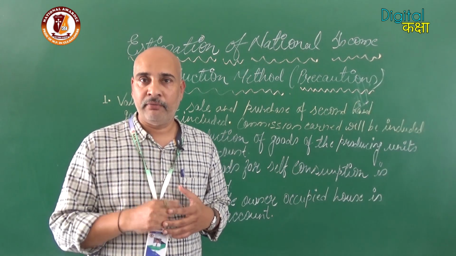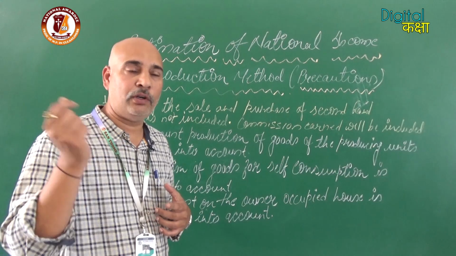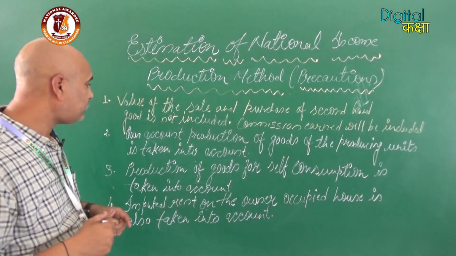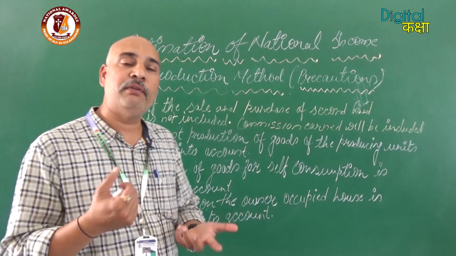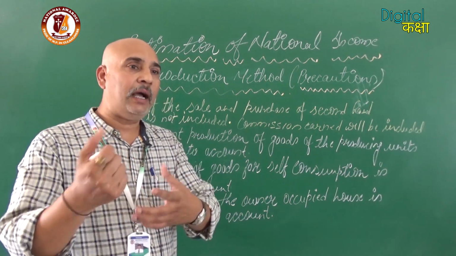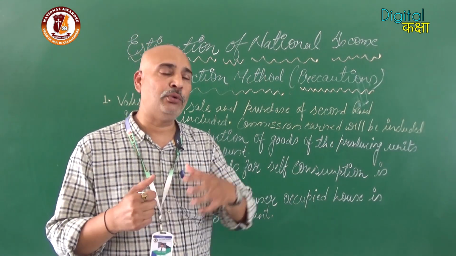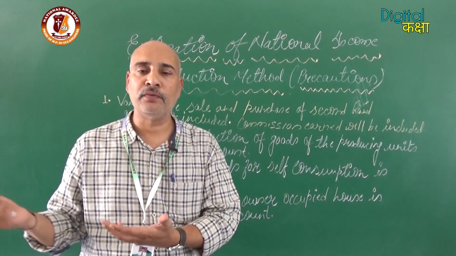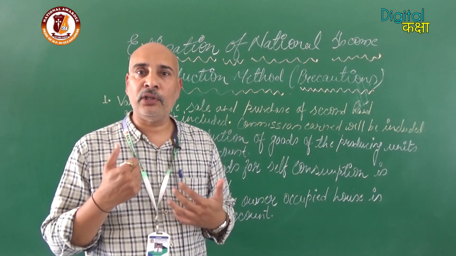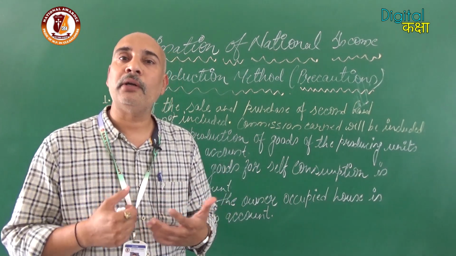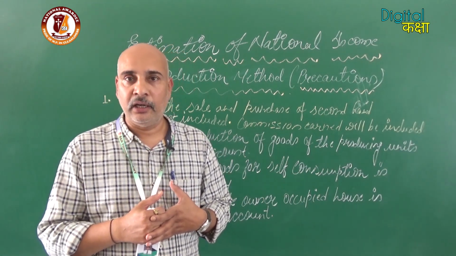So, first point, final goods will be added. Second, sale of second hand goods will not be added. Another one: own account production of goods by units will be included. For example, a car manufacturer produces cars, but somehow the cars are not sold, or those cars are used for transporting their employees. It doesn't mean it is for own consumption; it is basically produced for the market. Clear? In that way these types of articles will be included.